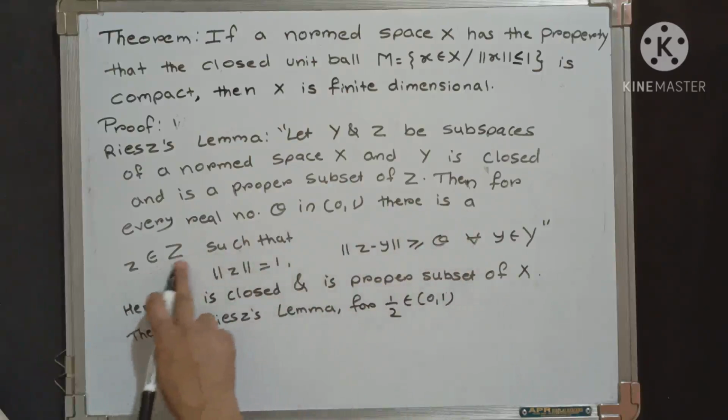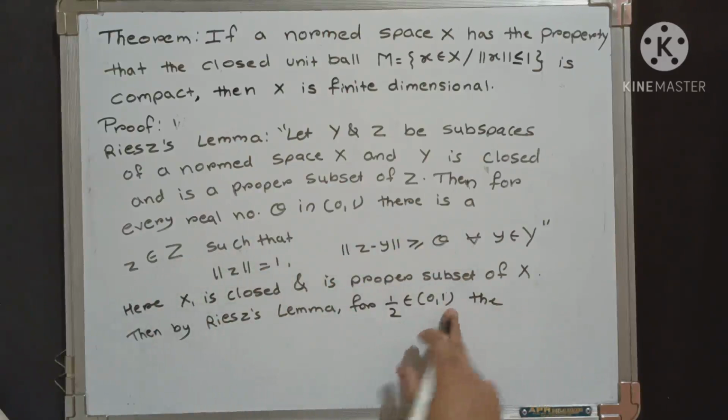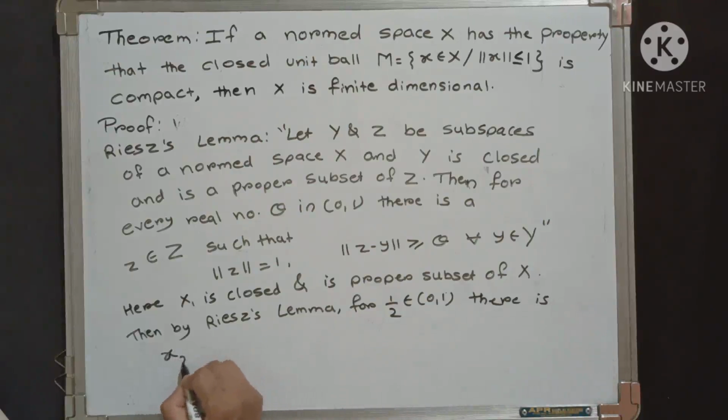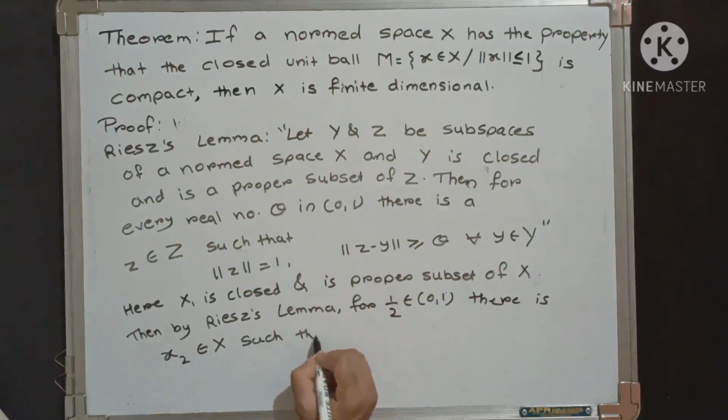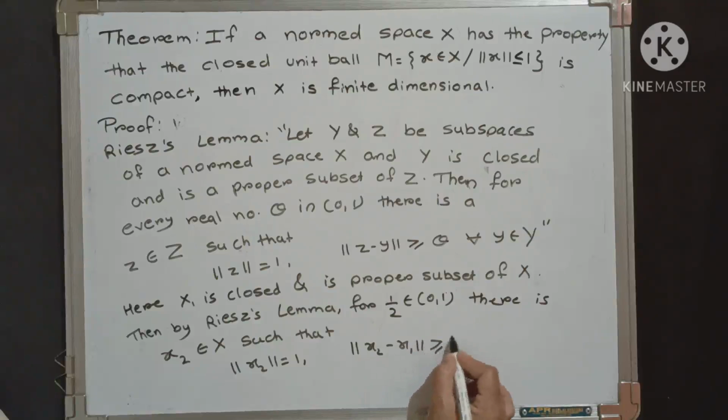There is a small x2 belonging to capital X such that norm of x2 equals 1 and norm of x2 minus x1 is greater than or equal to 1/2. Now here we apply Riesz's lemma to x1 and capital X.